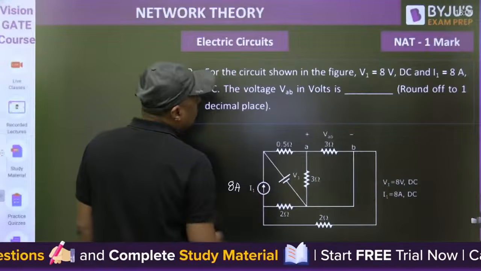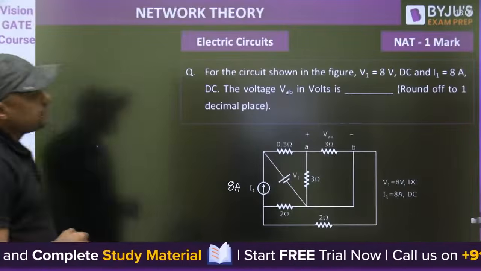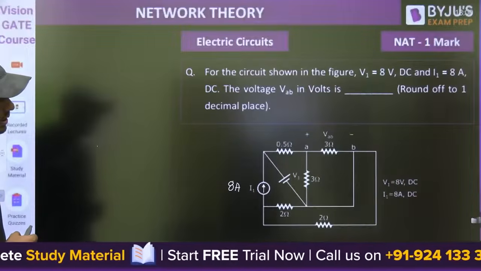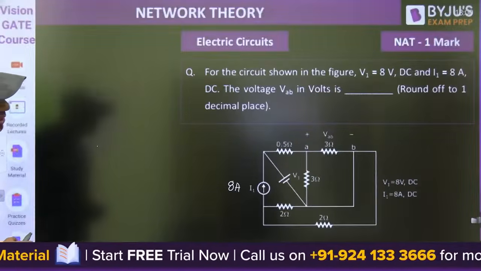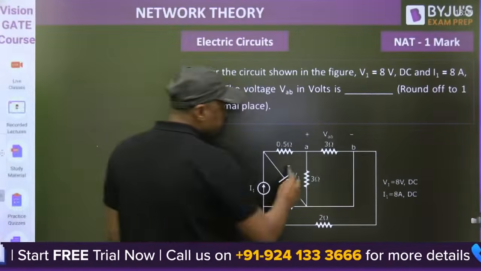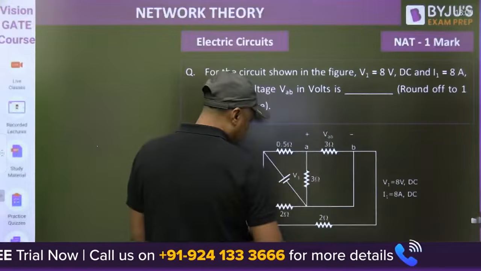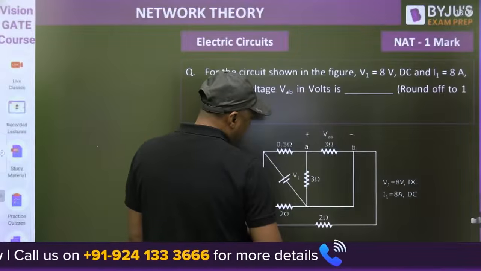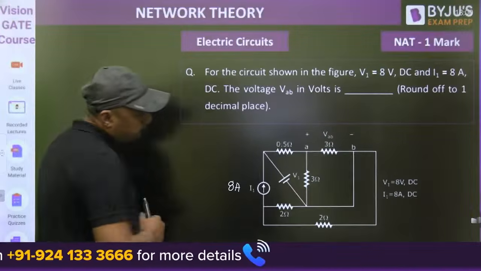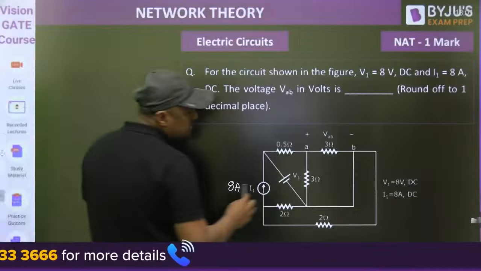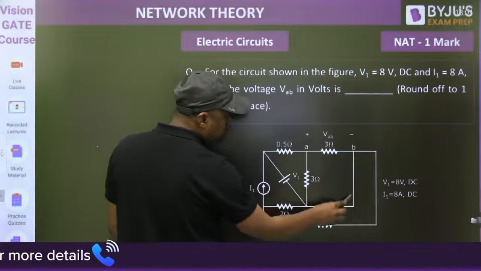This is the 8 volt. The voltage VAB in volt is... What is the voltage across this? VAB. Okay. Now, B means what? Watch this. This is A, this is B, this is also B.